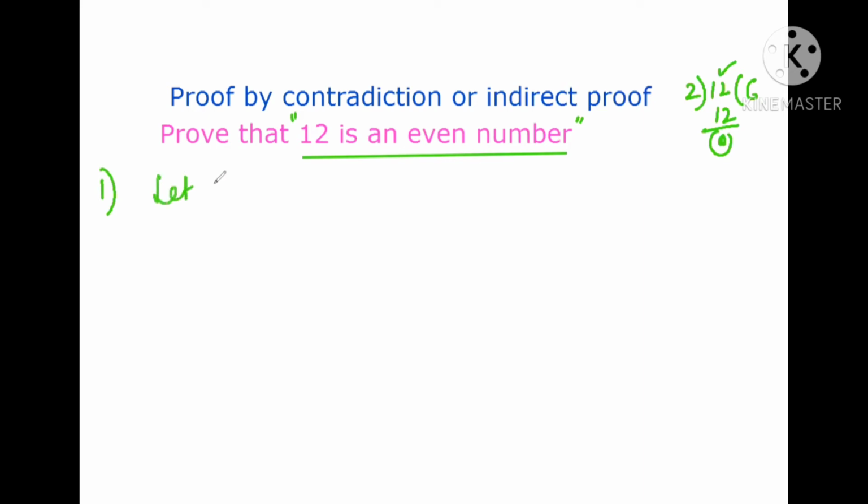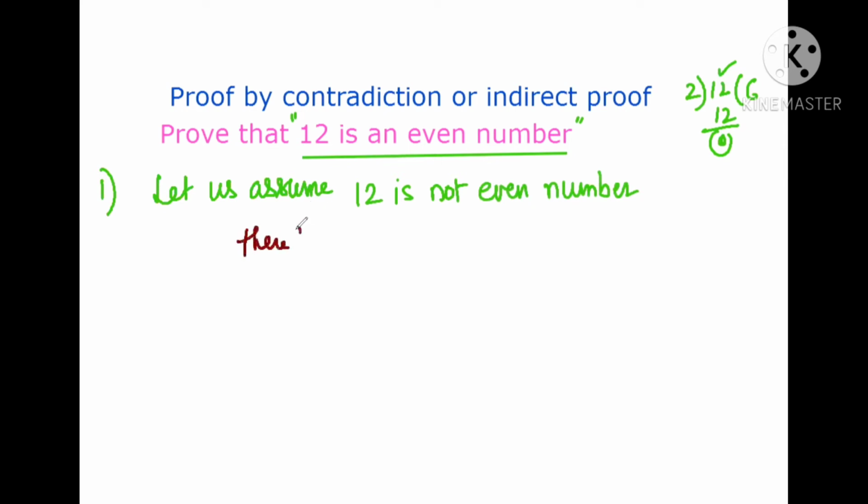Let us assume 12 is not an even number. This is the first step of proof by contradiction. Whatever the statement is, we have to take the negation of the statement. If it is not an even number, then what will it be? Therefore, 12 is an odd number. Let's give the number 1 to this statement.